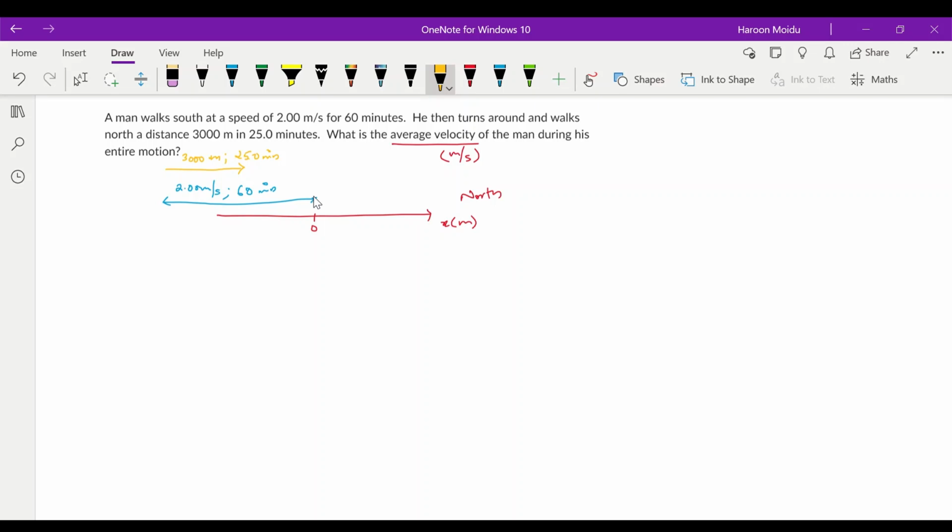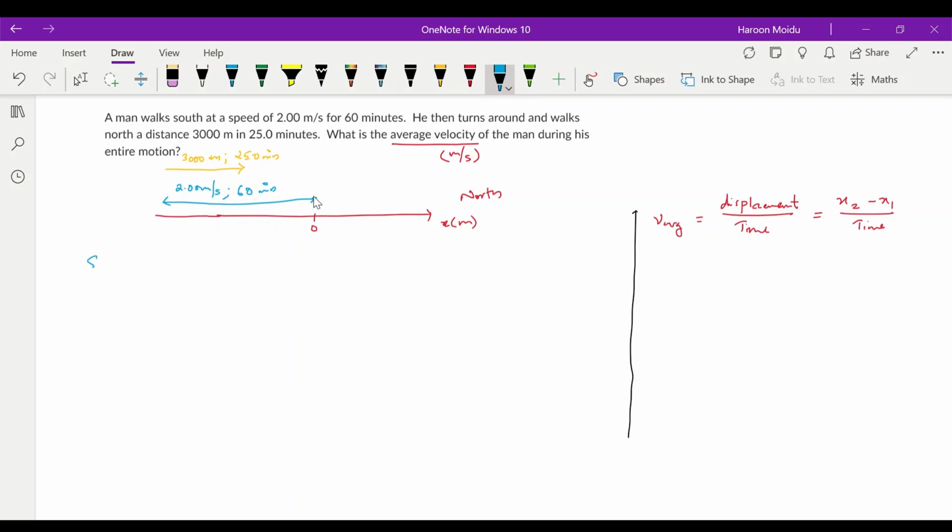We have to divide this problem into two sections, and what we have to calculate here is the average velocity. We know average velocity is the total displacement over time. For displacement, we should know the final and initial positions, and time, right? So we have to find out the final and initial positions. In this case, we should know how far he has moved towards south initially. So let's figure it out.